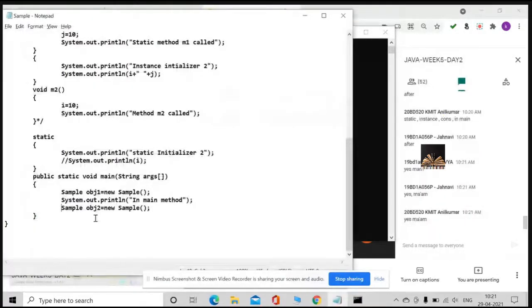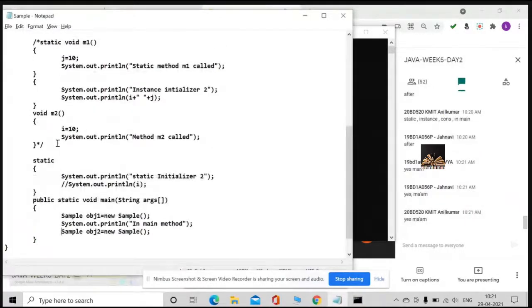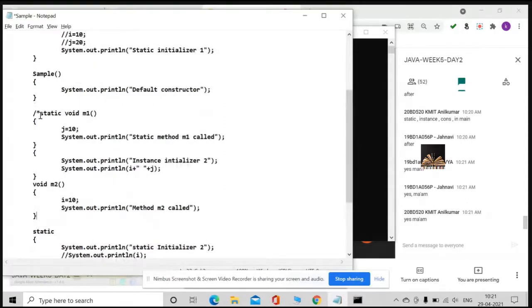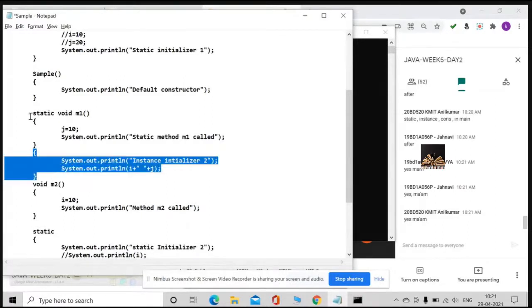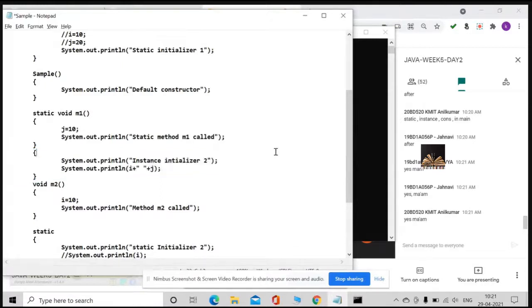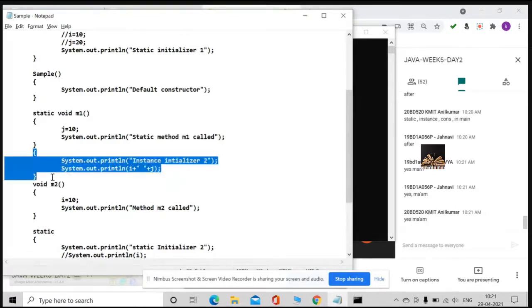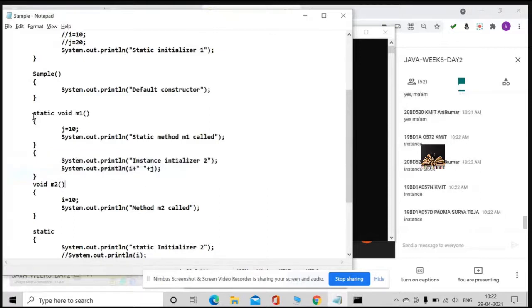Now look at this. Have a look at this. Now what am I uncommenting? Of course, methods. And one more thing is here. One more thing I have. What is that? What is this, guys? Instance initializer. Yes or no? Instance initializer. Now I'll execute.